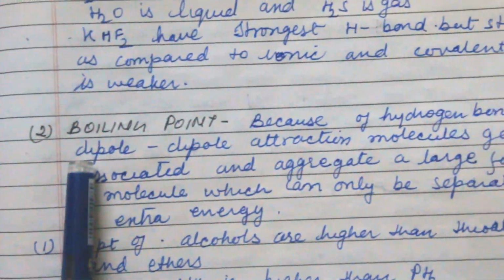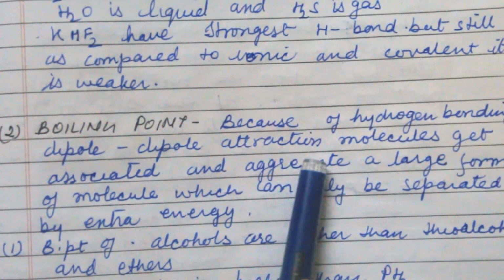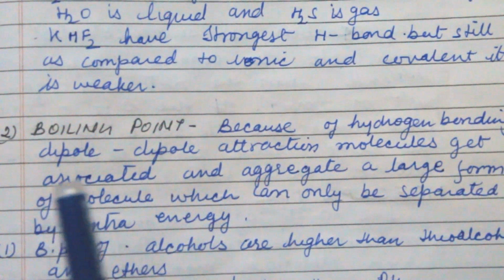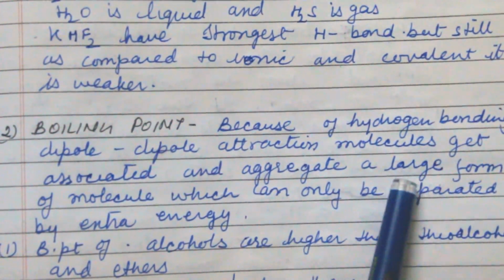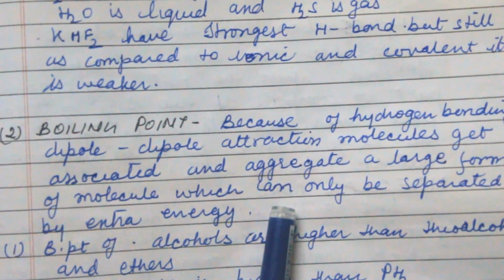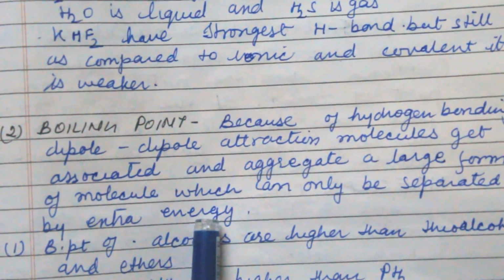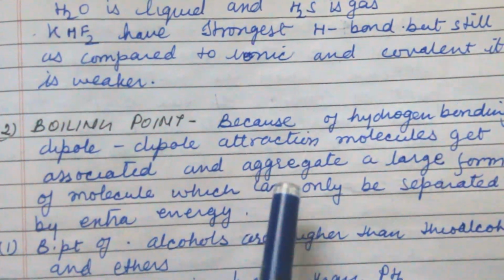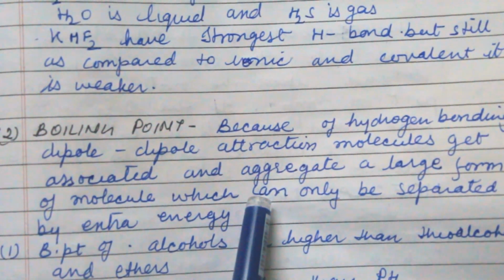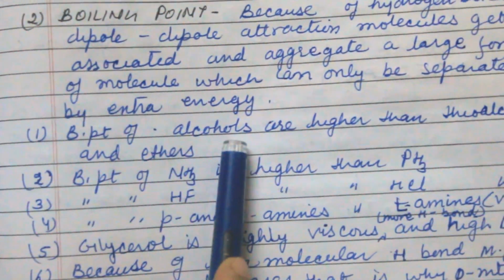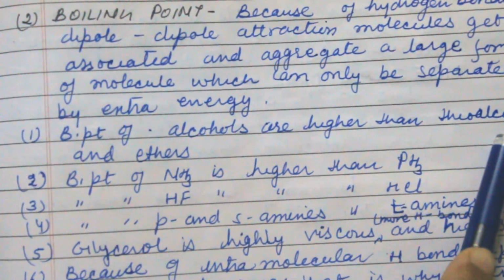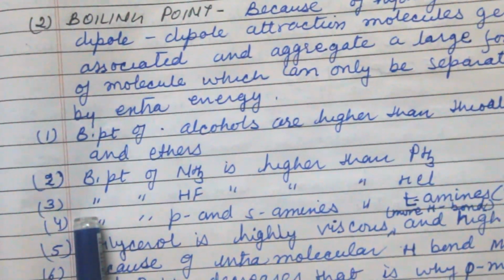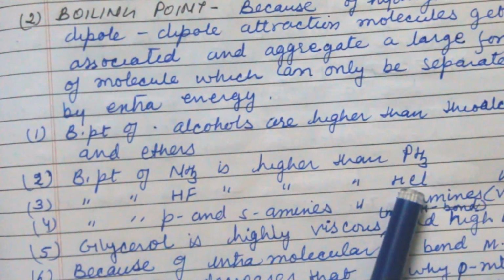Now come to boiling point. Because of hydrogen bonding, dipole-dipole attraction, molecules get associated and aggregated. Because of the attraction, clusters of molecules aggregate. A large number of molecules form clusters which can only be separated by extra energy. Because the molecules are in bulk, that is why we apply more energy to separate them from each other. So boiling point of alcohols is higher than thioalcohols and ethers. Boiling point of ammonia is higher than phosphine. Boiling point of HF is higher than HCl.